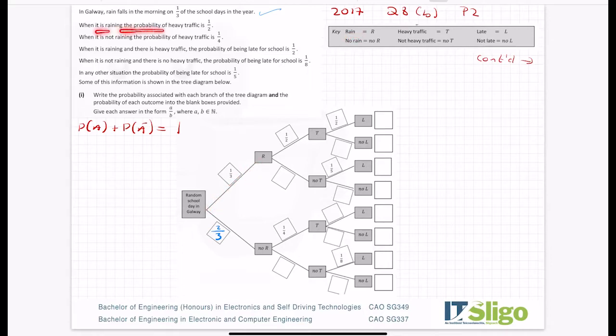So when it is raining, the probability of heavy traffic is a half. Okay, so the probability of traffic is a half, which means that the probability of no traffic must also be a half. Okay, and again, there's either traffic or not traffic. It has to add up to 1. When it is not raining, now we're on this branch. When it is not raining, the probability of heavy traffic is a quarter. So therefore, the probability of not heavy traffic has to be 3/4. So that's that piece filled in.